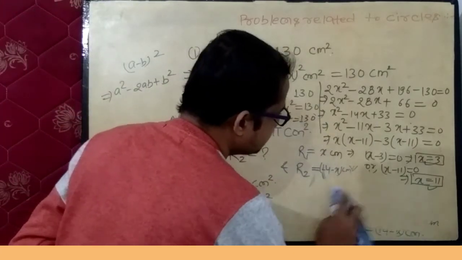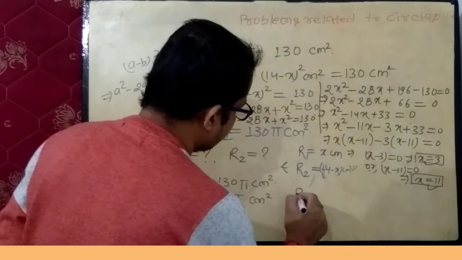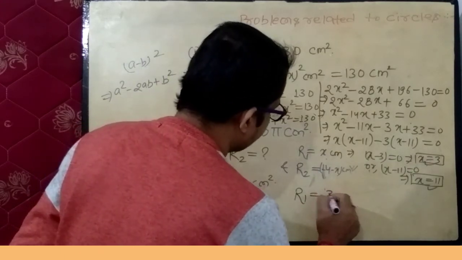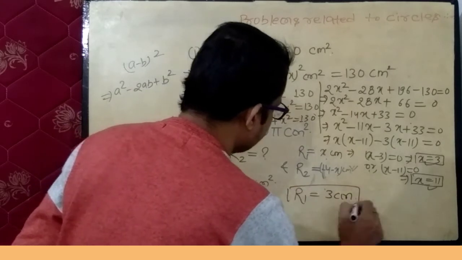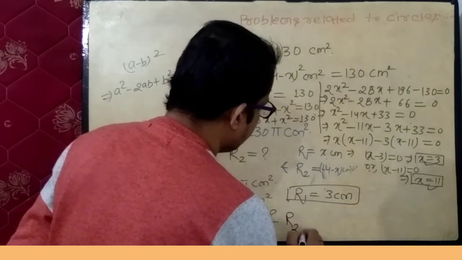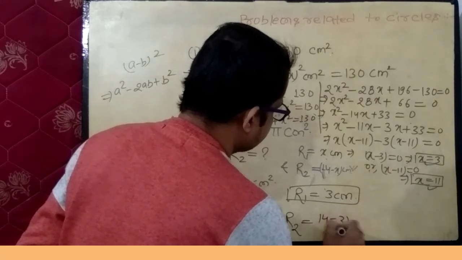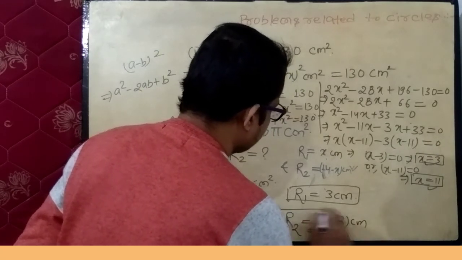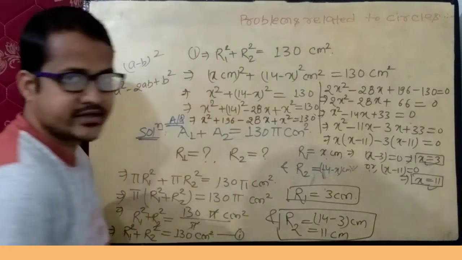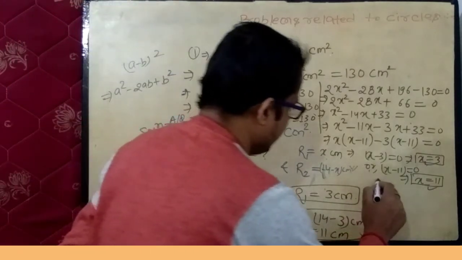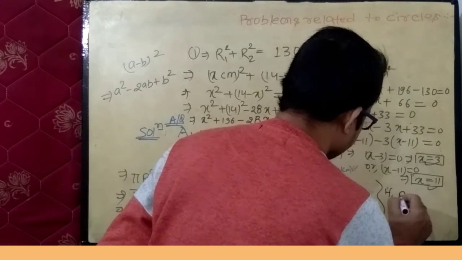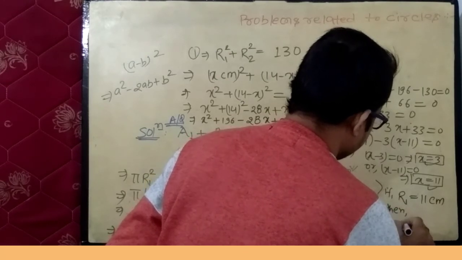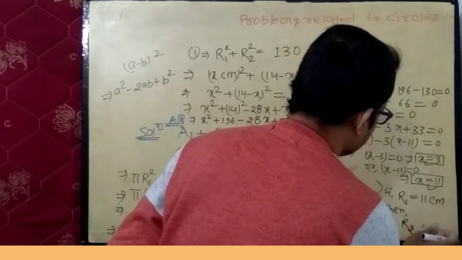Therefore r1 equals to x centimeter. If you consider x equals to 3, then r1 equals to 3 centimeter and r2 equals to 14 minus 3, that is 11 centimeter. So if r1 is 3 centimeter, then r2 is 11 centimeter, or if r1 equals to 11 centimeter, then r2 equals to what?